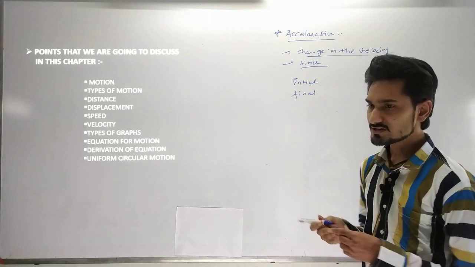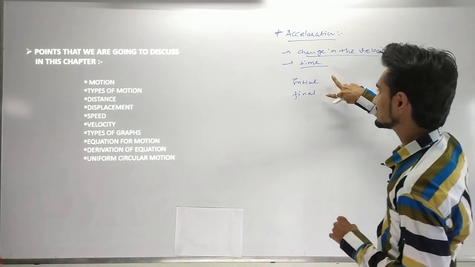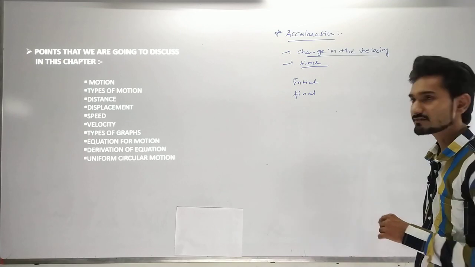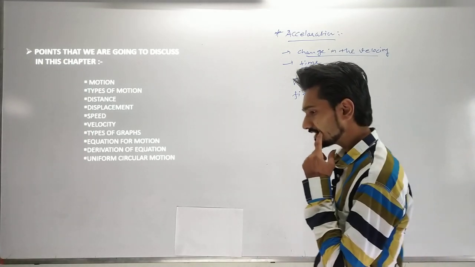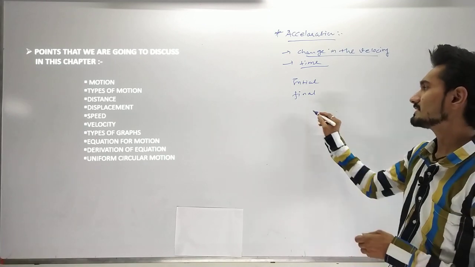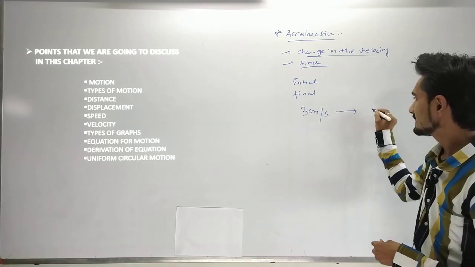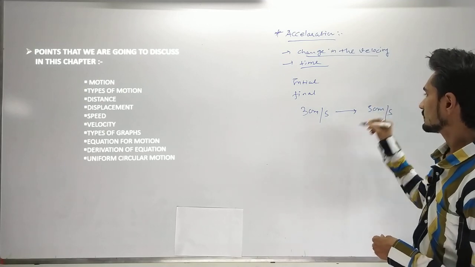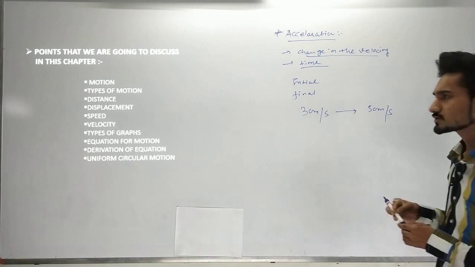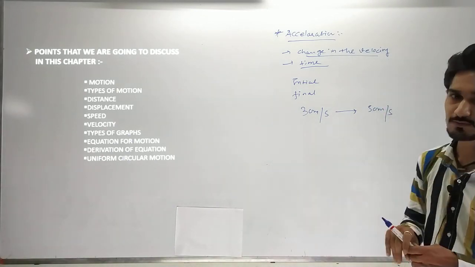If I subtract both the velocities, then I will measure the change in the velocity. For example, suppose my initial velocity is 30 meters per second and my final velocity is 50 meters per second. What is the change in the velocity? You can say easily that the velocity has changed by 20 meters per second.